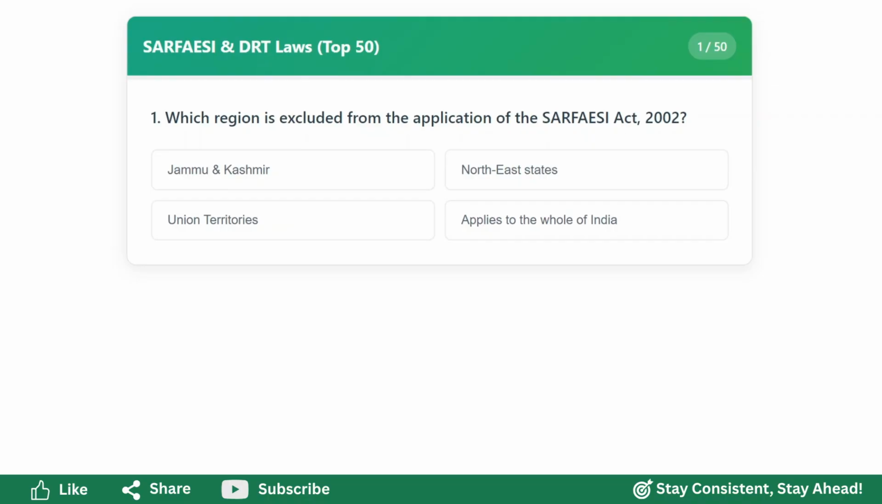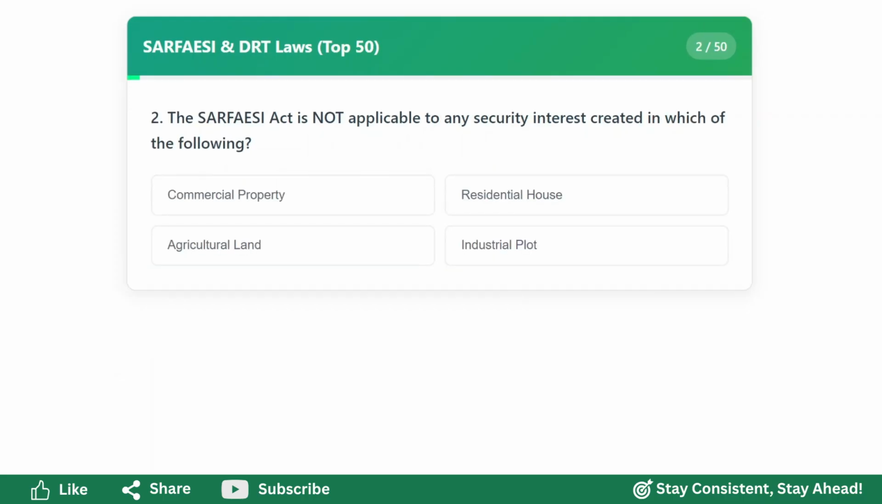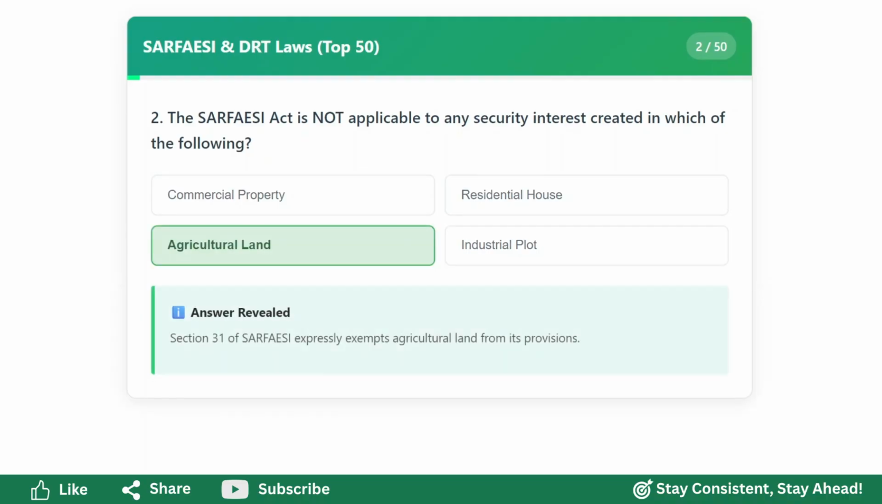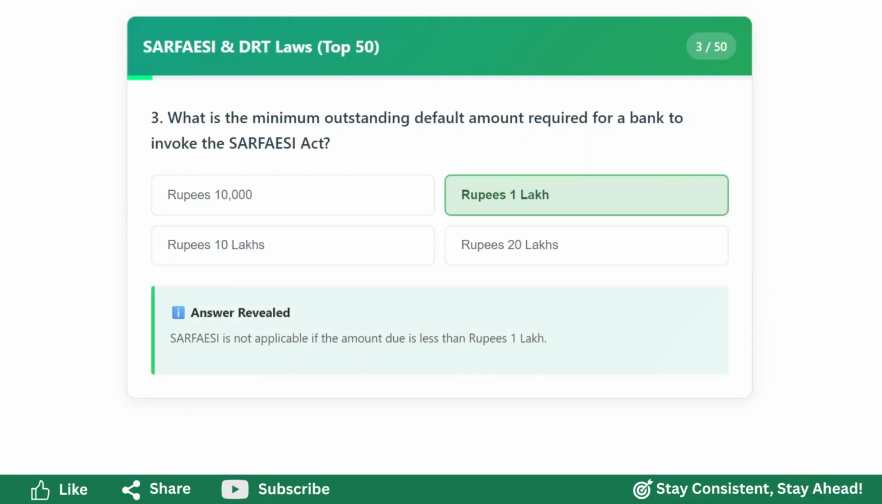Which reason is excluded from the application of the SARFAESI Act 2002? Applies to the whole of India. The SARFAESI Act is not applicable to any security interest created in which of the following? Agricultural land. What is the minimum outstanding default amount required for a bank to invoke the SARFAESI Act?